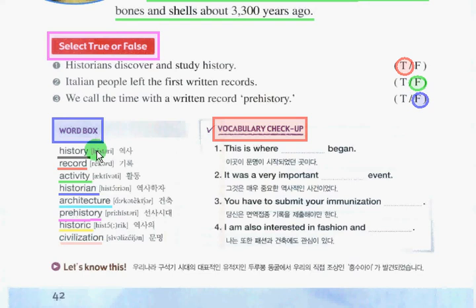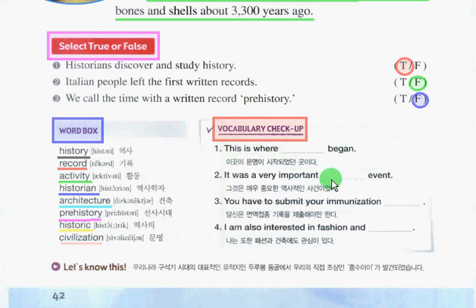History. Record. Activity. Historian. Architecture. Prehistory. Historic. And last, civilization. Now, we can proceed to vocabulary check-up.